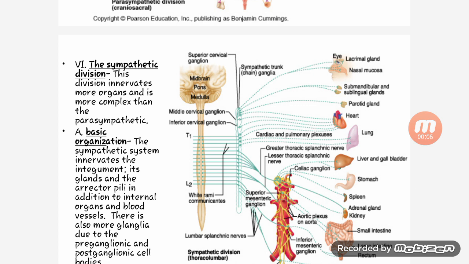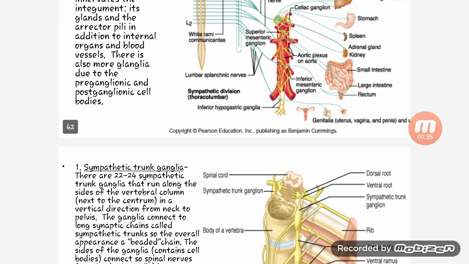The sympathetic division innervates more organs and is more complex than the parasympathetic. A basic organization: the sympathetic system innervates the integument, its glands, and the erector pili, in addition to internal organs and blood vessels. There are also more ganglia due to the preganglionic and postganglionic cell bodies. So you can see the different organs and how they are attached to the different ganglia.